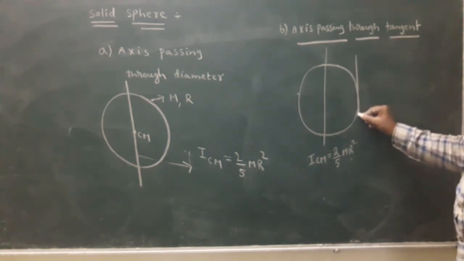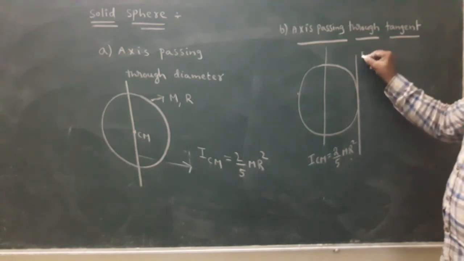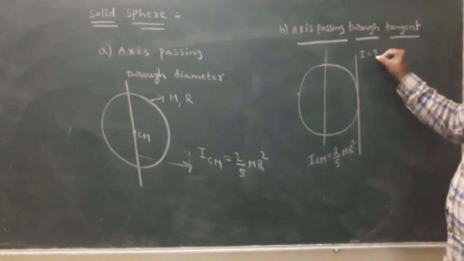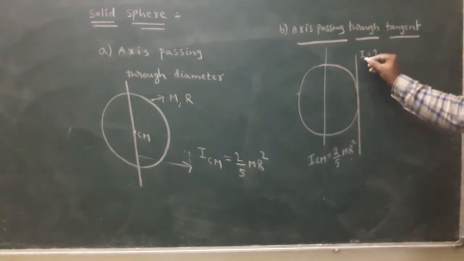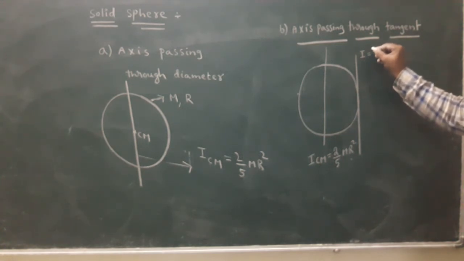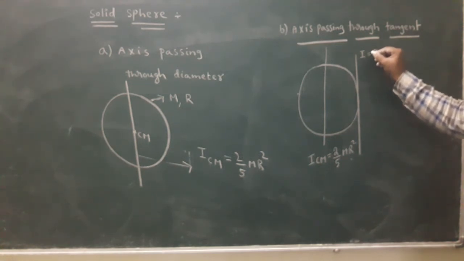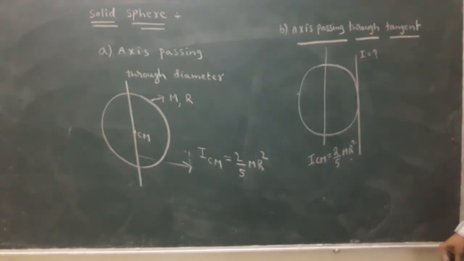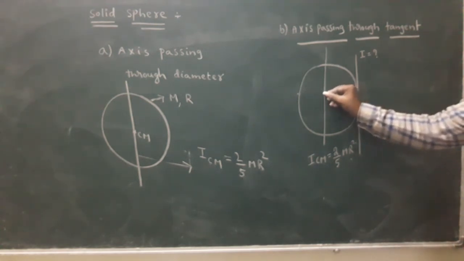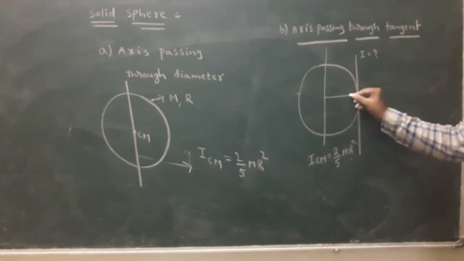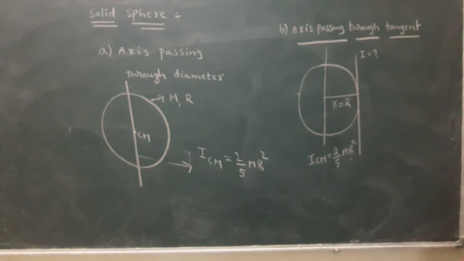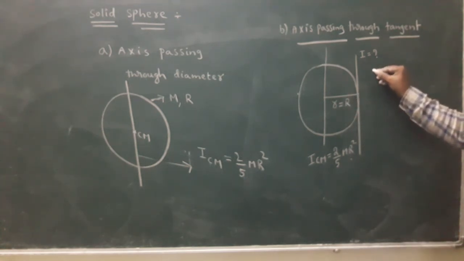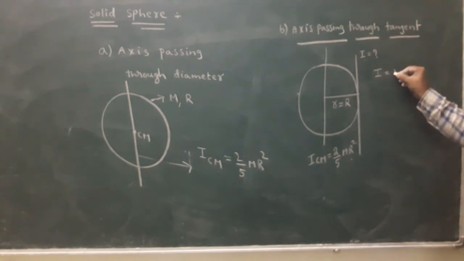This is the axis: the axis passing through the tangent, parallel to the diameter. The aim is the moment of inertia of the body with respect to this axis. Both are parallel and the distance between the two axes is capital R. What is the parallel axis theorem?